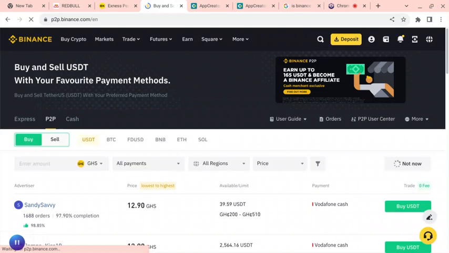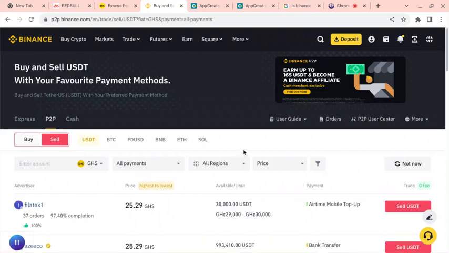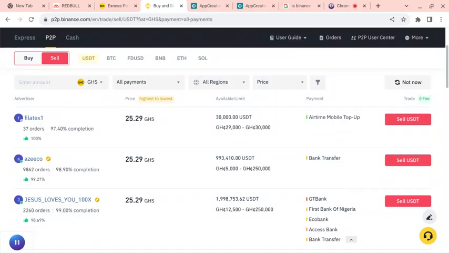If you are in Nigeria right now and your Binance account opens, and you want to do a P2P arbitrage and you go to sell, I can see that some of the Ghanaian sellers are buying most of the cryptocurrencies from Nigerians, with banks like First Bank of Nigeria.